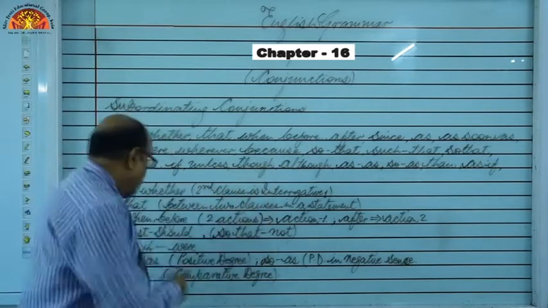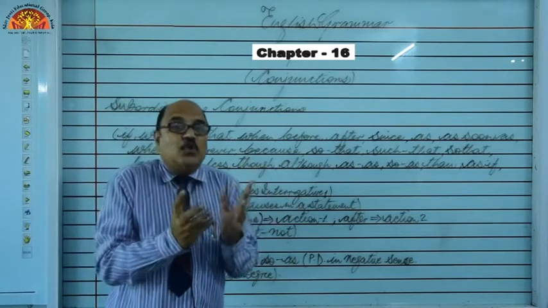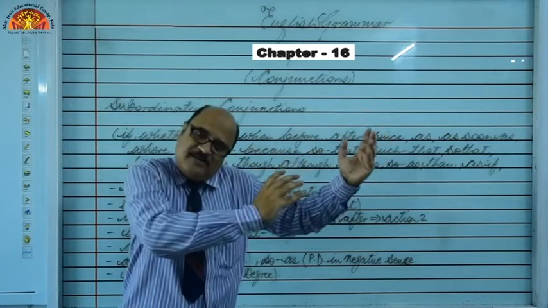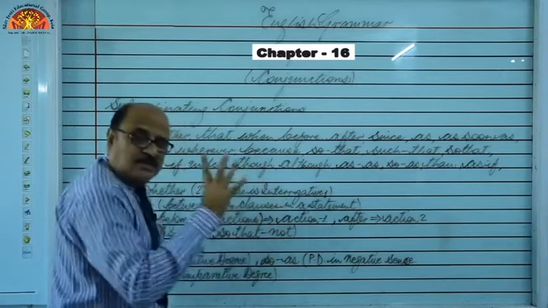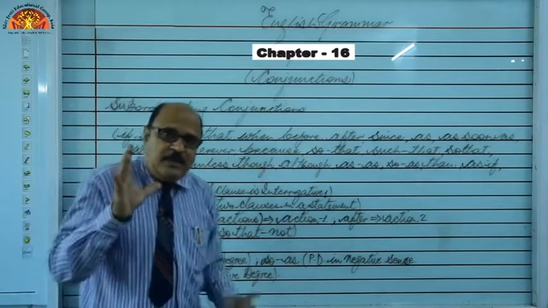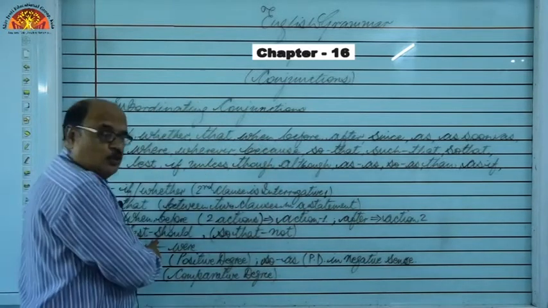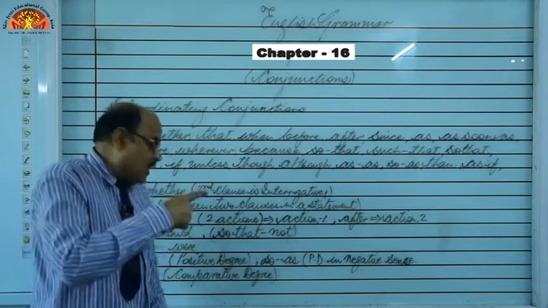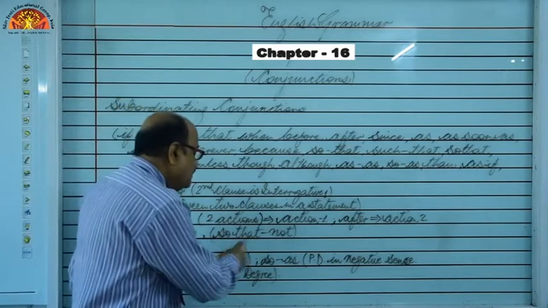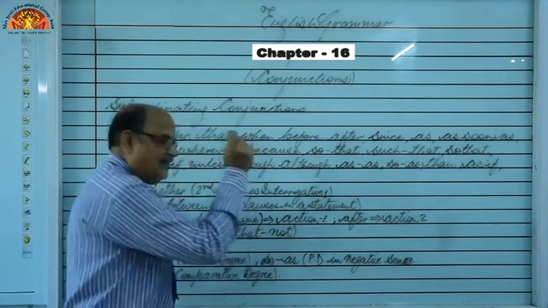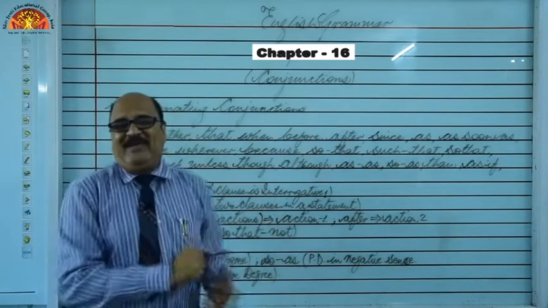So, do not worry, here should itself is negative, right? So, he worked hard so that he might not fail, right? Exactly. So that not. So, this sentence is there. Let me repeat, he worked hard and he did not want to fail. So, if we have been told to use lest should, what to say? He worked hard lest he should fail, or he worked hard so that he might not fail. He is working hard so that he may not fail, right?